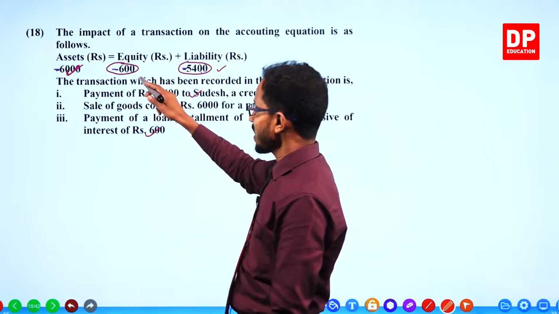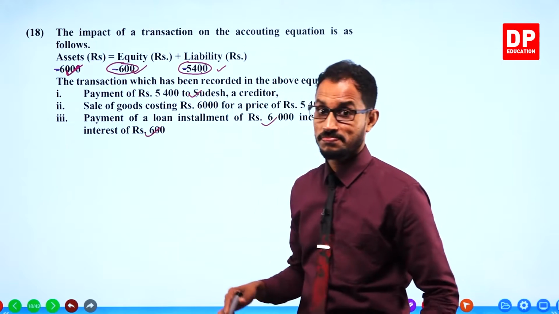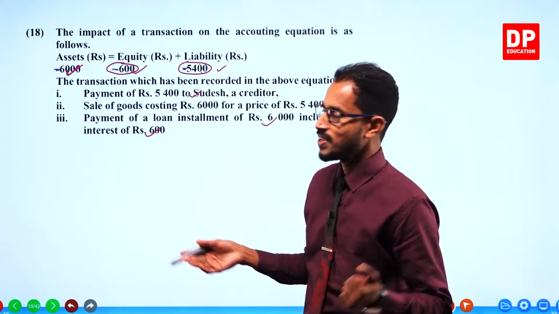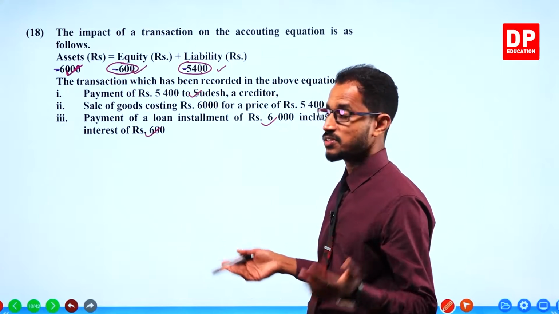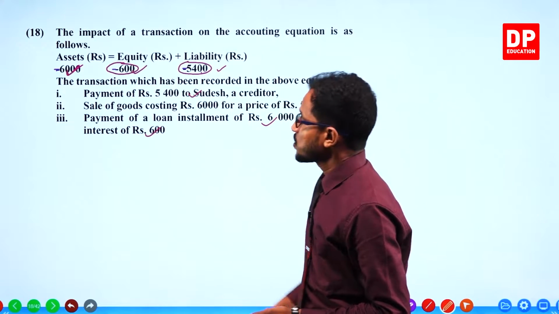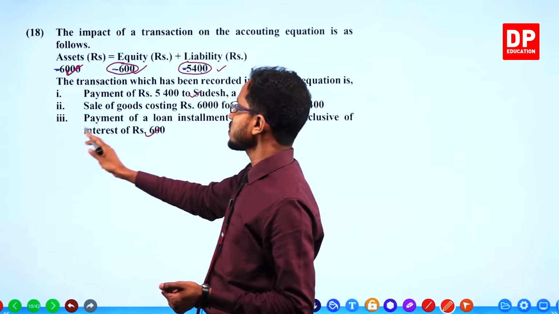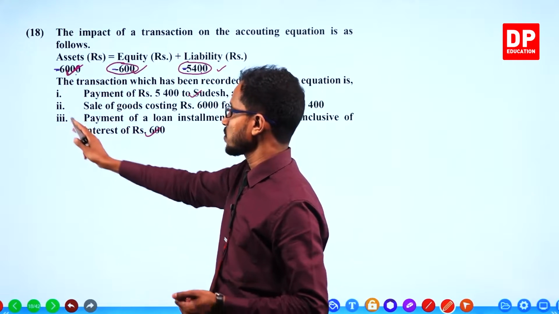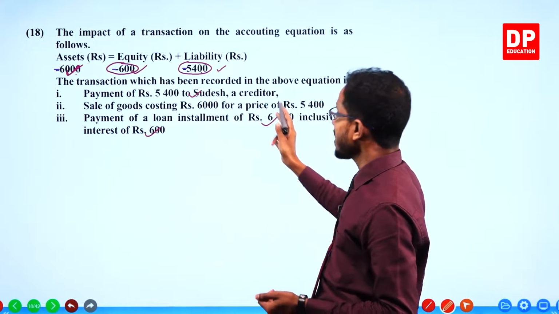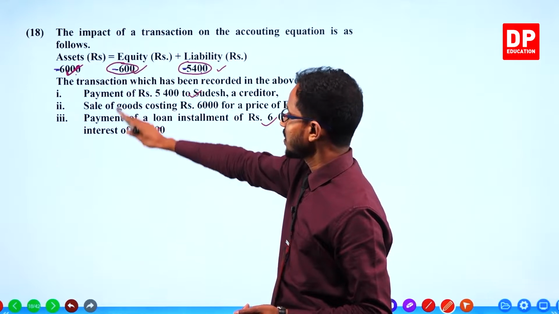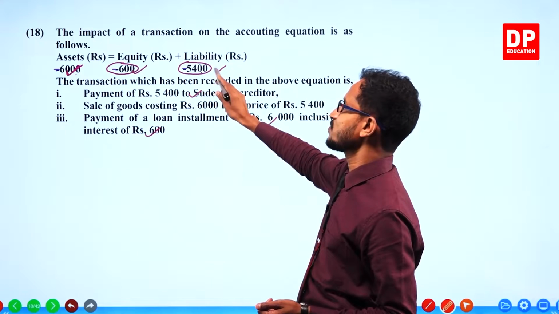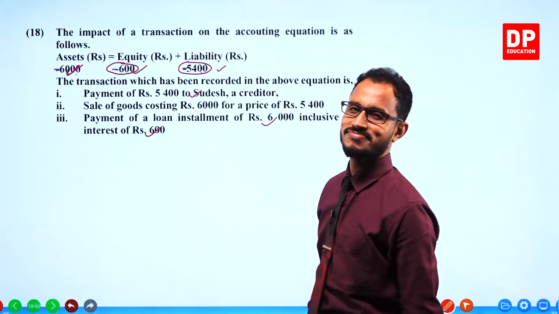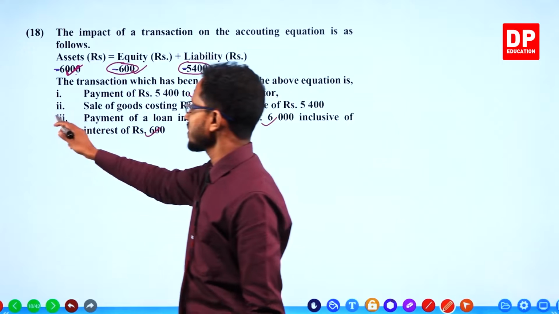Expenses, losses decrease equity, I told you. So out of the payment of 6,000, 600 is interest, and only 5,400 is the loan. That's okay. That is the answer.